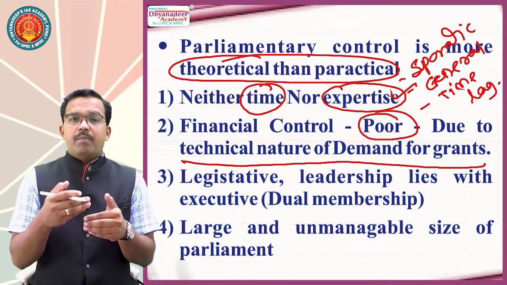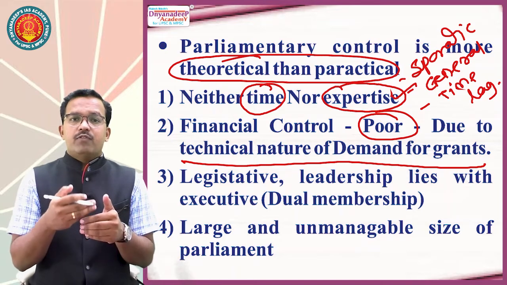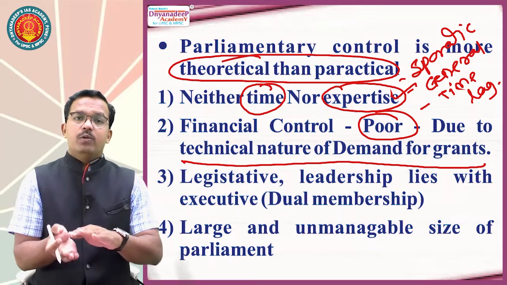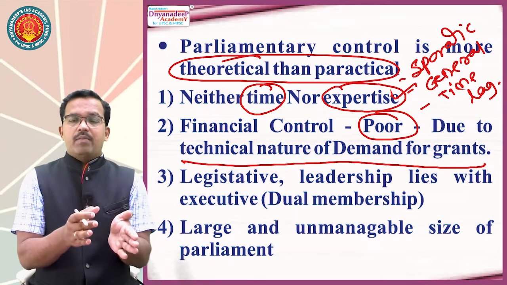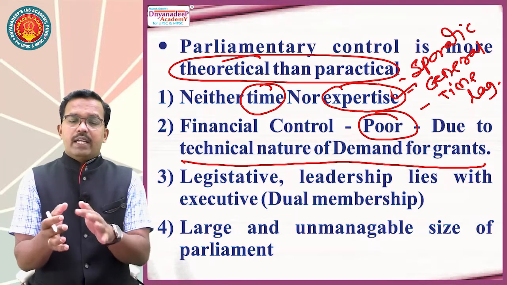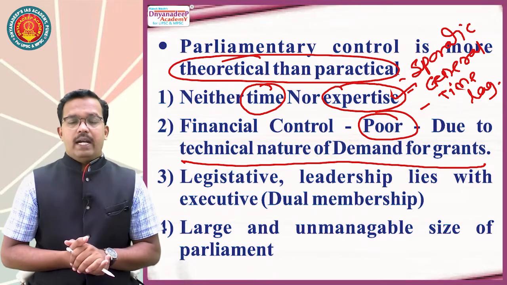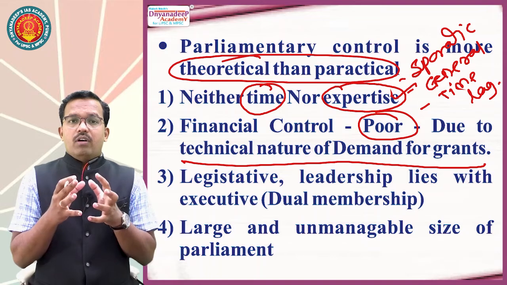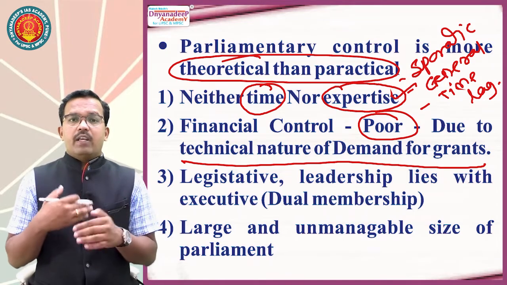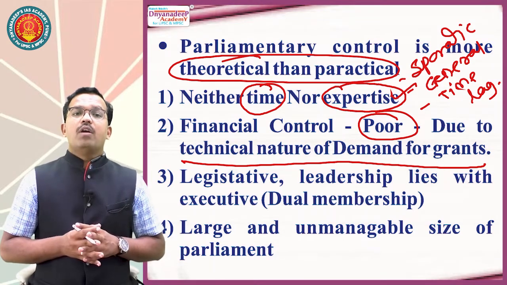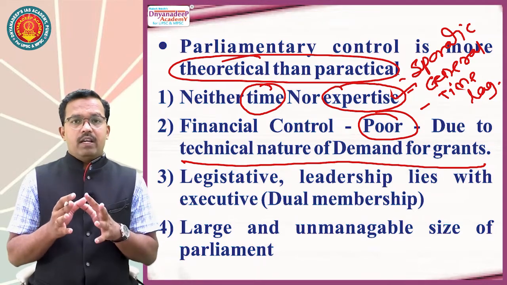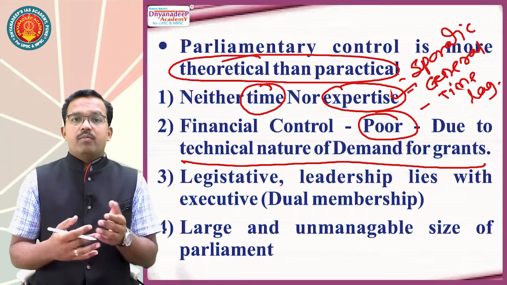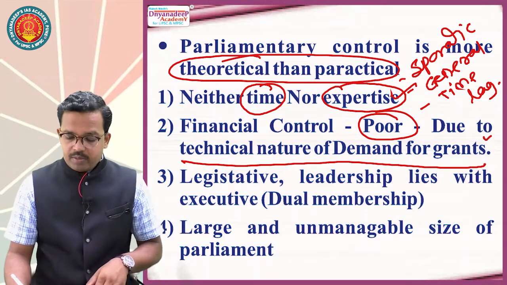When this demand is put in parliament through budget, this demand is voted in the parliament during the budget process. It gets converted into grant. So the money demanded by ministries, which after duly voting gets converted into grant, is called demand for grant. Now these demand for grants are very technical. They involve technical aspects, financial aspects, economic aspects, and the members of parliament are not very well aware about these things. That's why parliamentary control over the finances of government is poor due to the technical nature of demand for grants.